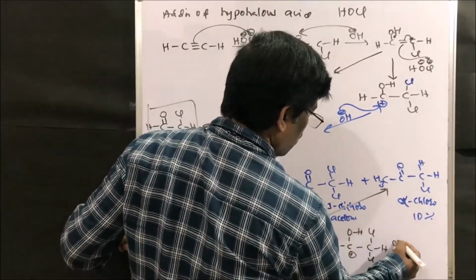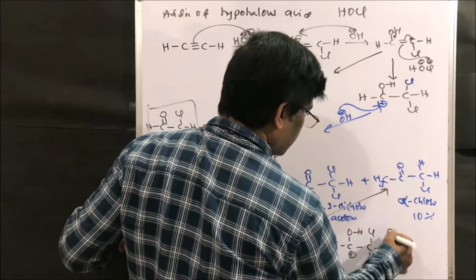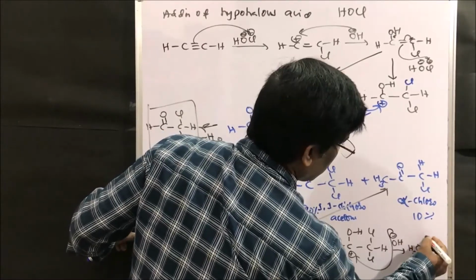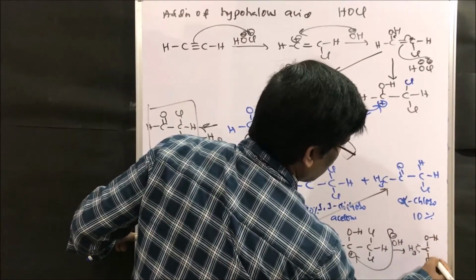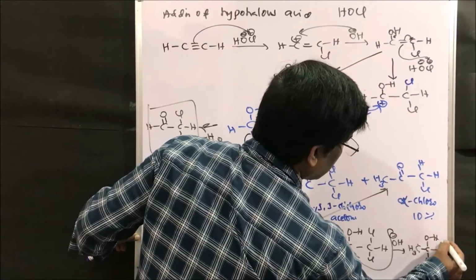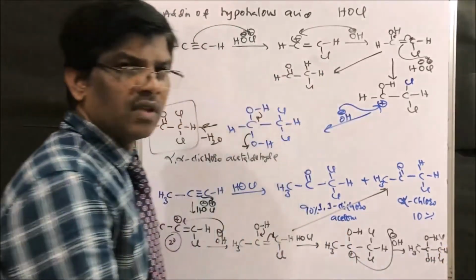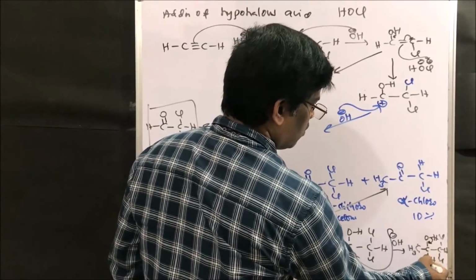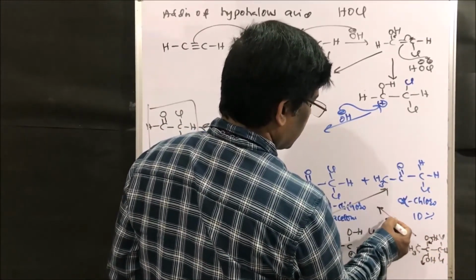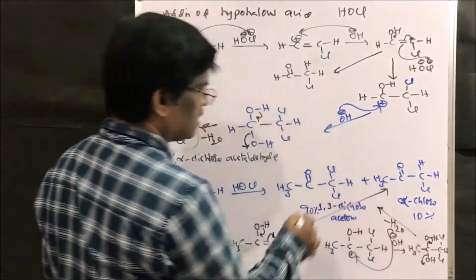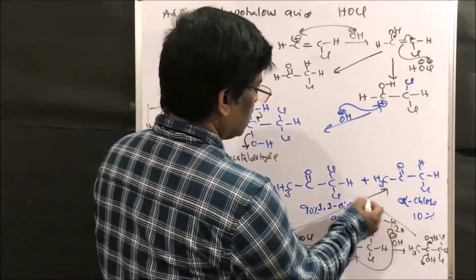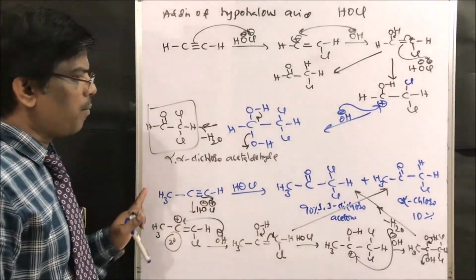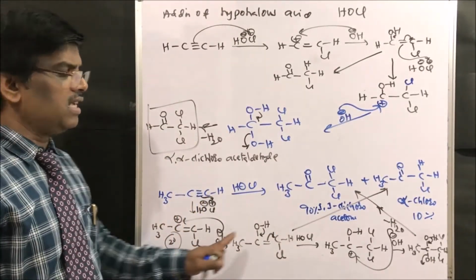Plus it adds OH minus, which is there in the reaction mixture, to give CH3, C OH and OH here, chlorine and hydrogen, right friends? So this simply loses water, minus water, to give this 90% yield of the compound. This is dichloroacetone, which we get as the major compound. This is how it gives these compounds.